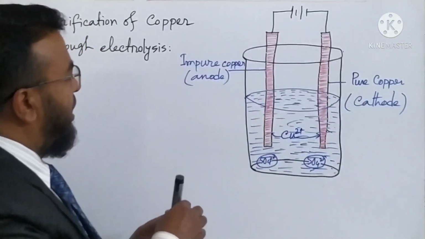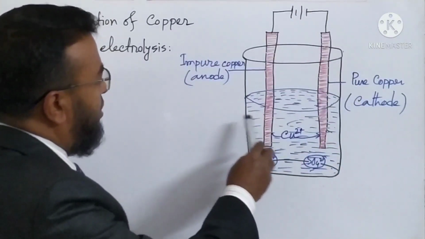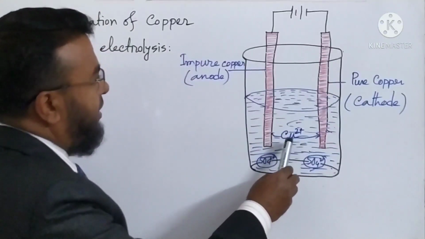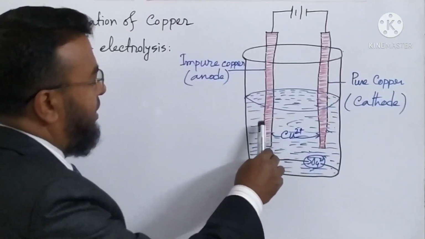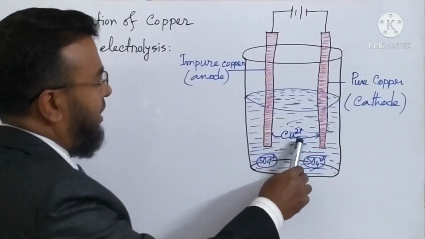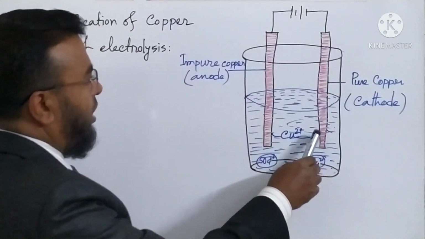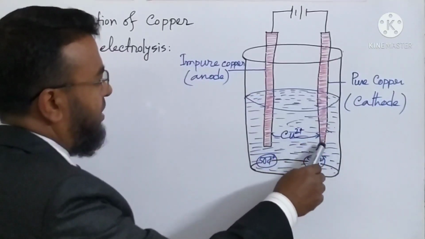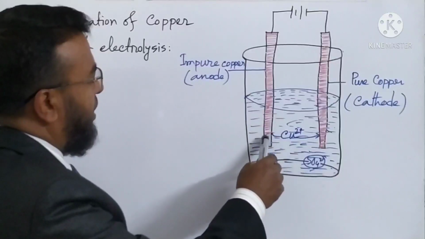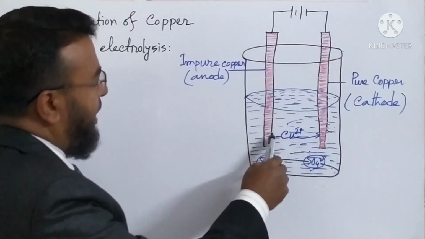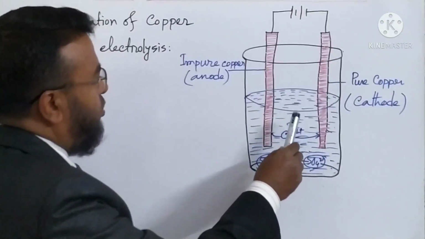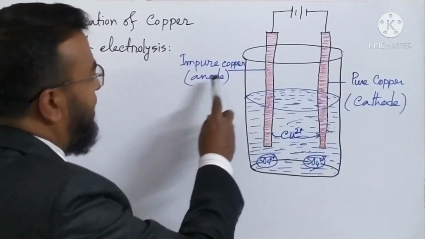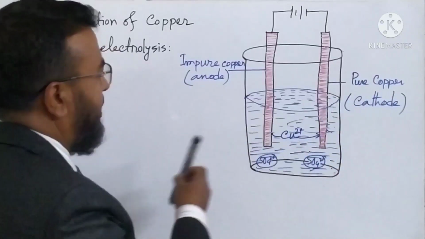So from the anode, the copper ion goes to the solution, and then it goes to the pure copper. So this one becomes thin and this one becomes heavier. So gradually it decays, and two reactions occur. At the anode it is oxidation reaction, and at the cathode it is reduction reaction.